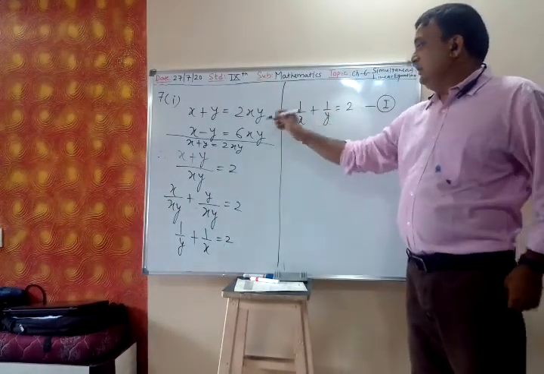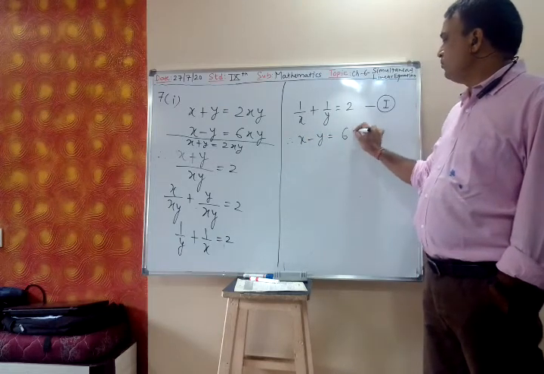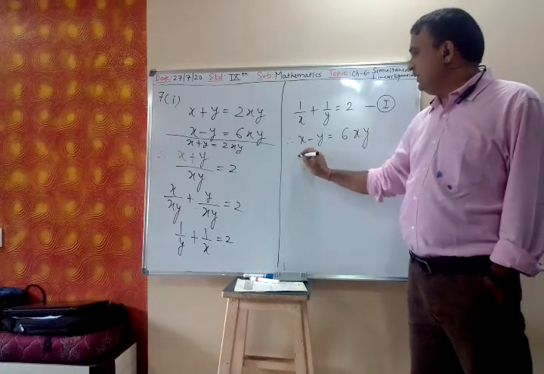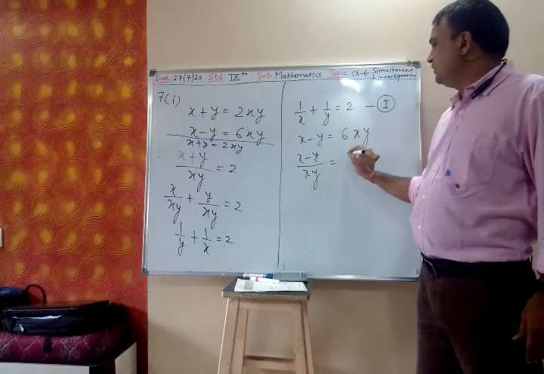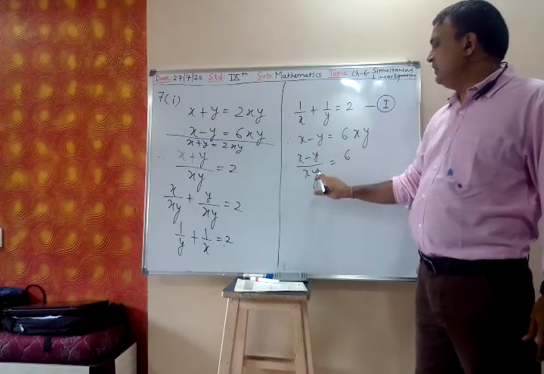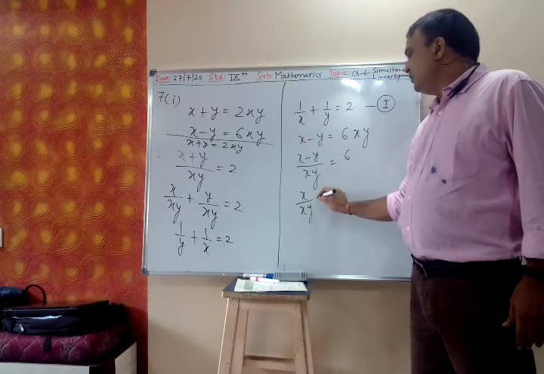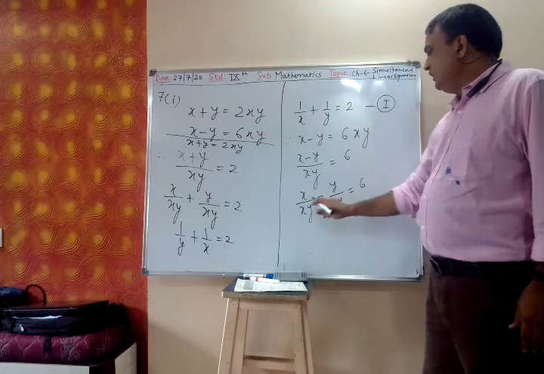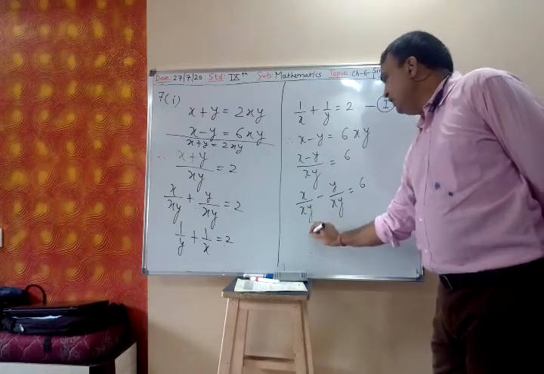Now similarly you solve other one. x minus y is 6xy. So I will divide by xy. So x minus y upon xy is equal to 6. So a minus b by c is a by c minus b by c. So x upon xy minus y upon xy is equal to 6. x gets cancelled. So 1 upon y.